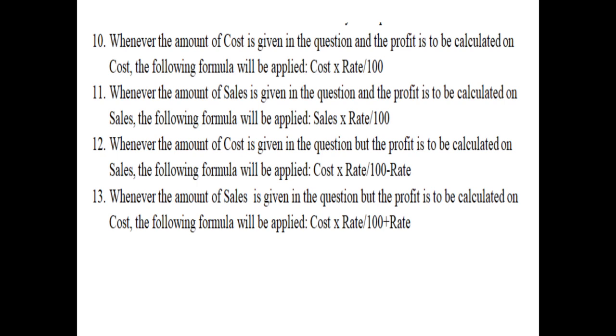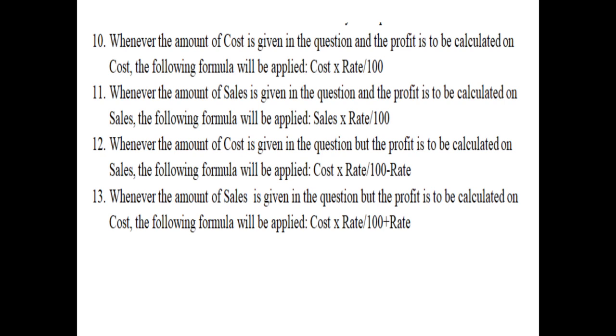On the other hand, point number 11: whenever the amount of sales is given in the question, no cost is given, and the profit is to be calculated on sales, then again the following formula will be applied. Instead of cost, we will calculate it on sales because we have the amount of sales. So we will apply the formula sales multiplied by rate upon 100. For example, if sales is 40,000 and profit is 20%, so 40,000 into 20 upon 100.